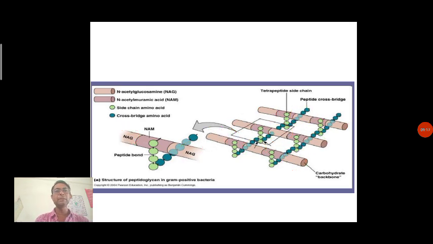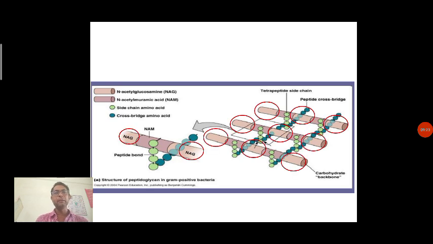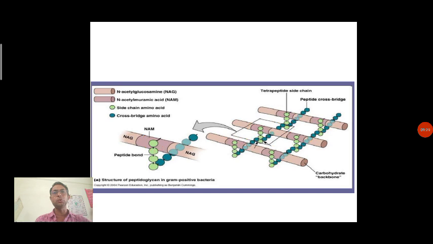Now here you can see this is nothing but the N-acetylglucosamine which is present over here, and side by side you can see there is the presence of N-acetylmuramic acid. So these are the N-acetylmuramic acid with attached peptide bonds, having the peptide bonds with the side chain of amino acid.